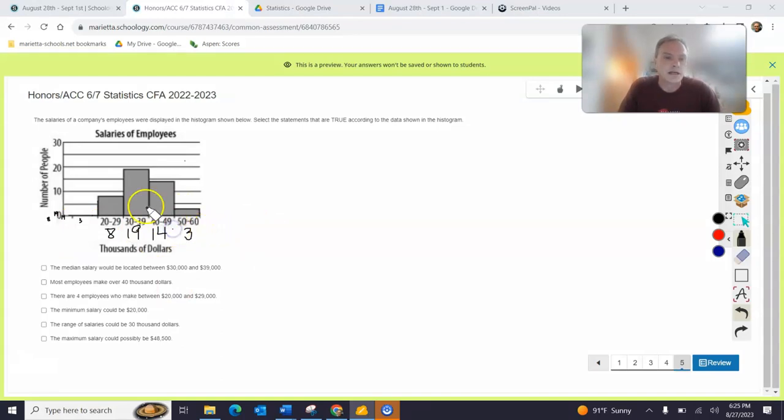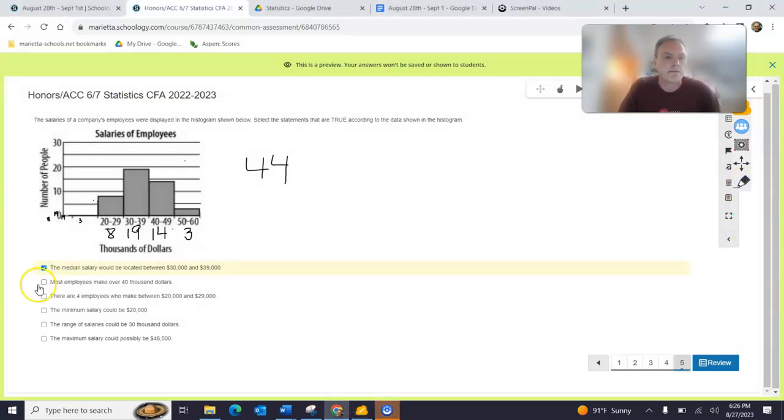There's about 44 kids in here. So on this side, there's 17. Here's 8. If there are 44 kids, I know that there's going to be 22 kids on either side of the median. So 22 kids will end up being inside this. Here's 8. There's 19, so that's a total of 27 kids. So the 22nd kid will be somewhere in this data. So I agree with that one. We're going to click on that.